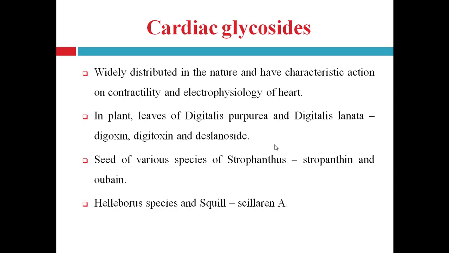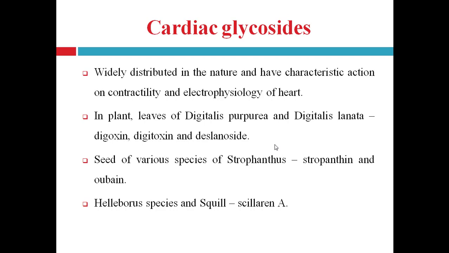Let's start with the cardiac glycosides. Just an introduction to cardiac glycosides. These drugs are widely distributed in nature and have characteristic action on the contractility and electrophysiology of the heart.